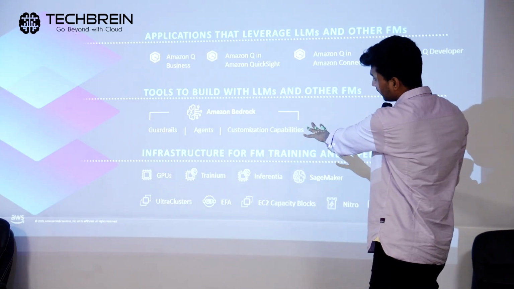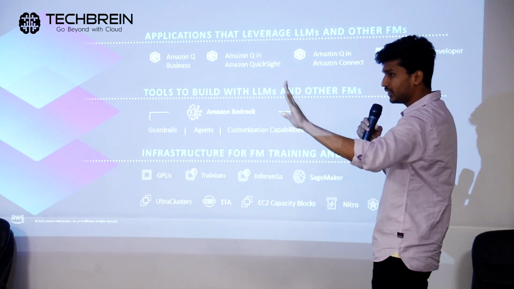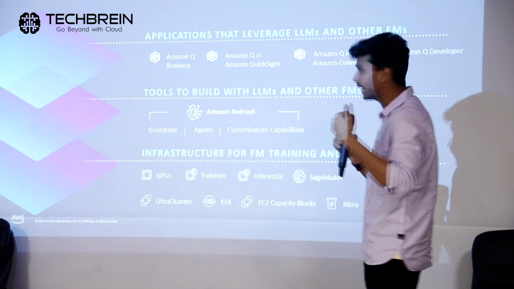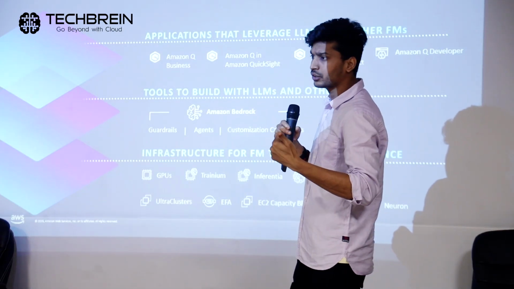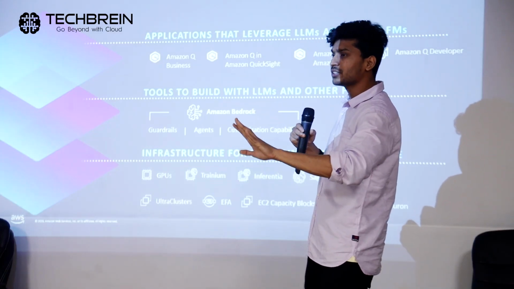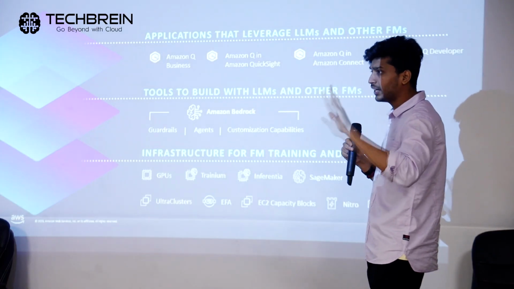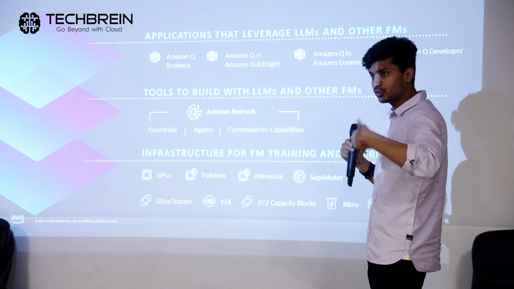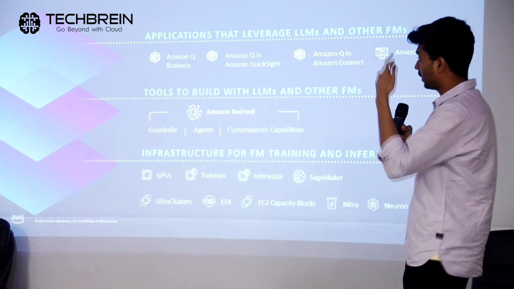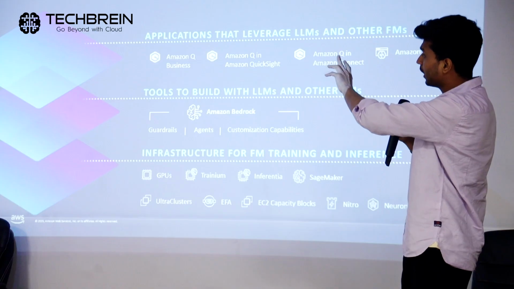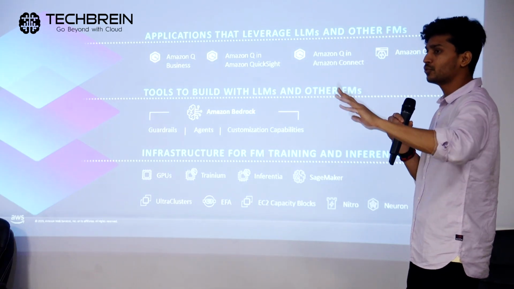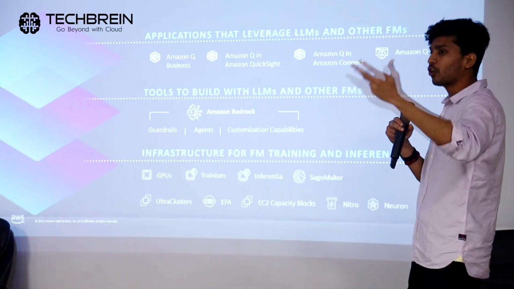This is just to do a specific job, like the common example I've given, ChatGPT. You can think about a coding assistant, which has already been trained to assist you in coding. We'll talk about Q Developer in the later part of the slides, but that is where it sits in the picture: how you can use a particular application to do a set of jobs where the foundational models are already doing that job.